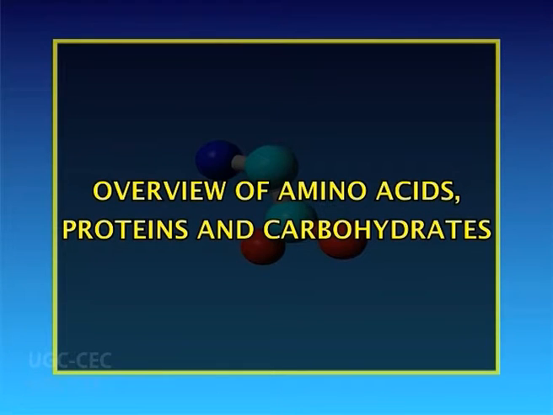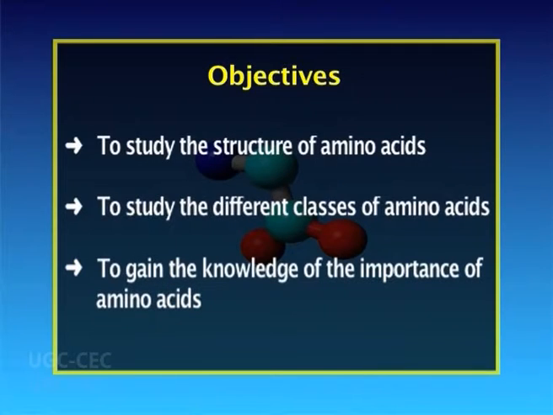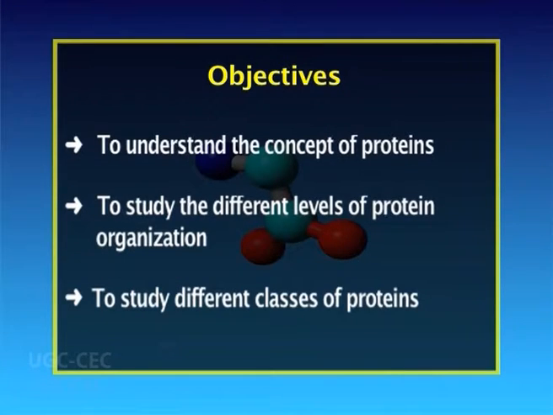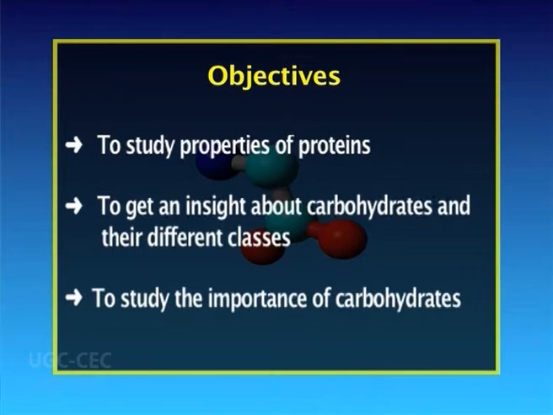The main objectives of today's lecture are to study the structure of amino acids, to study the different classes of amino acids, to gain the knowledge of the importance of amino acids, to understand the concept of proteins, to study the different levels of protein organization, to study different classes of proteins, to study properties of proteins, and to get an insight about carbohydrates and their different classes. And lastly, we will study the importance of carbohydrates.